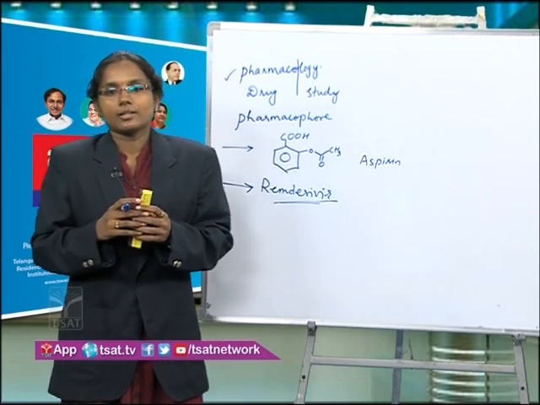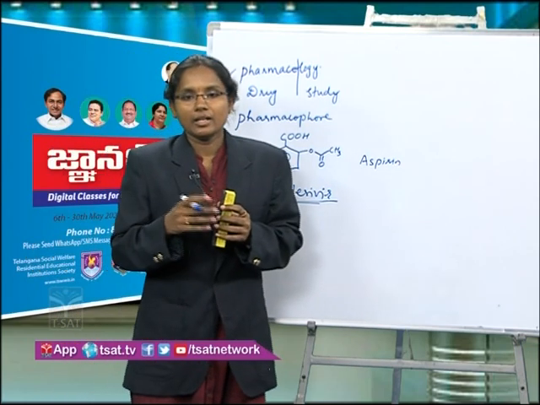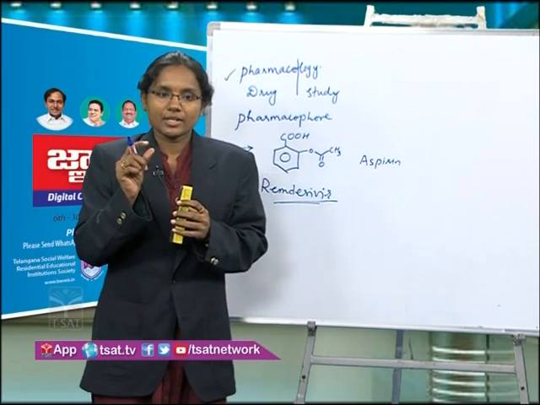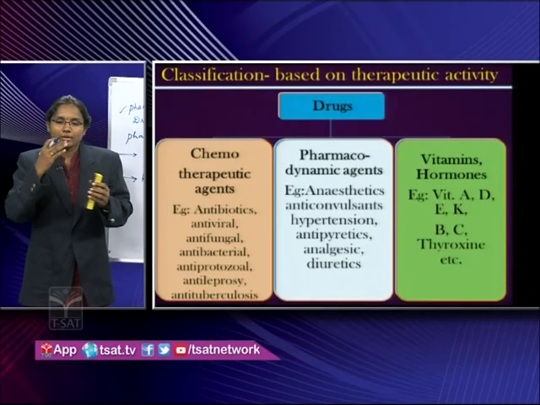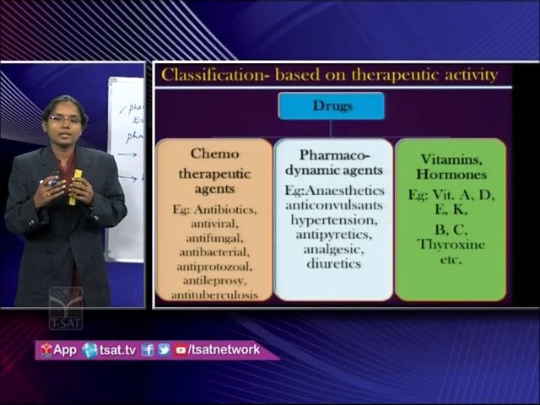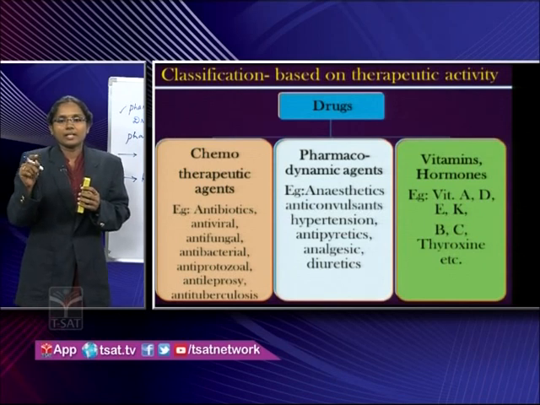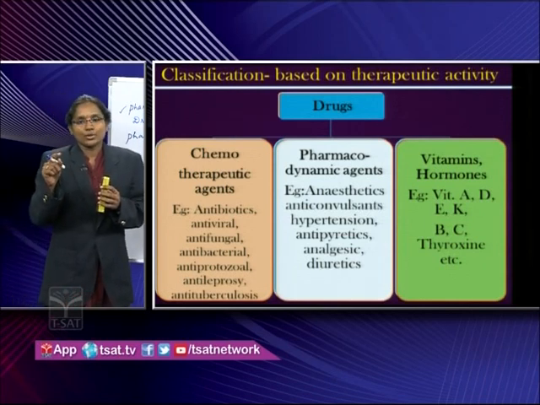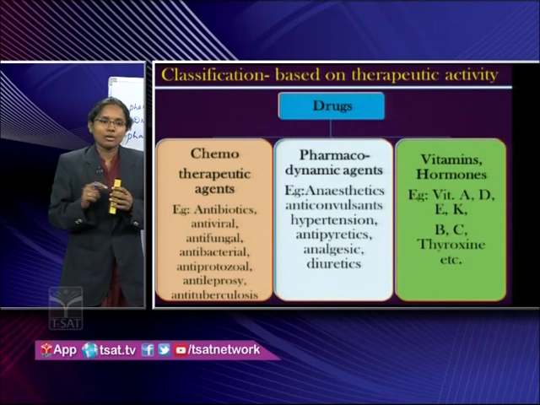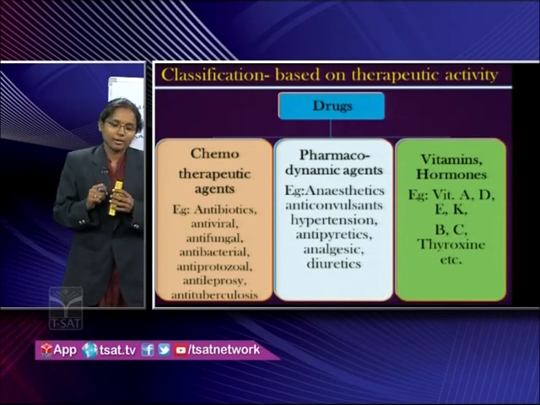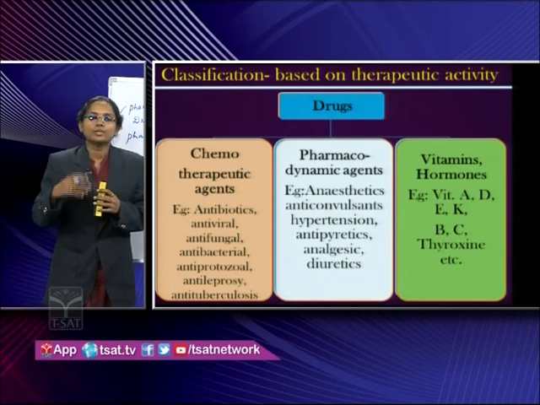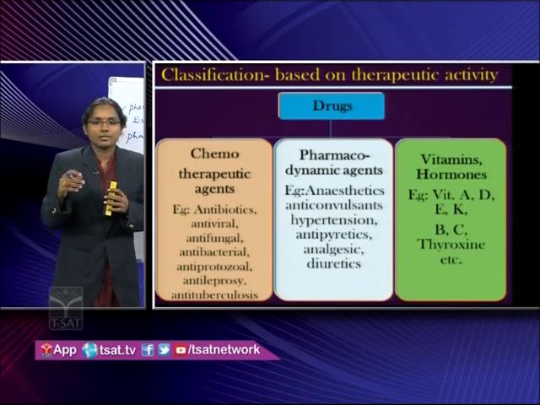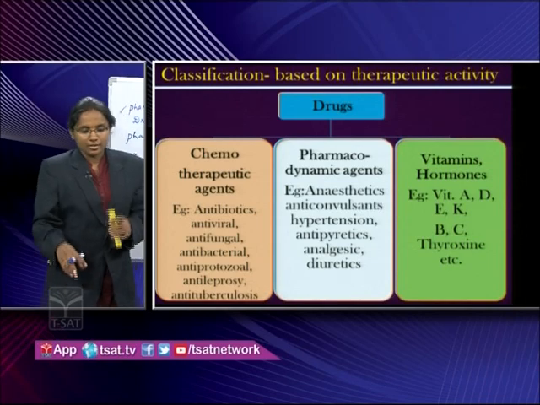The drugs are vitamin A, vitamin D, E, K. Vitamin E we can generally see in capsules, that is liquid, and vitamin B has a different classification again, in B, C. In vitamin A, D, E, K they are lipid soluble, and B, C are water soluble, and thyroxine hormone also, which is used in the treatment of hypothyroidism, and these are the drugs which come under the vitamins and hormones section.